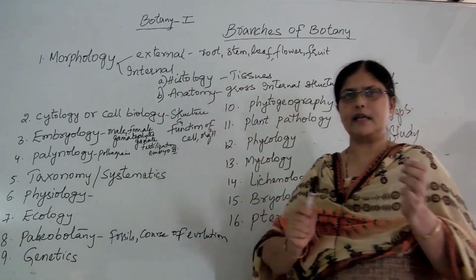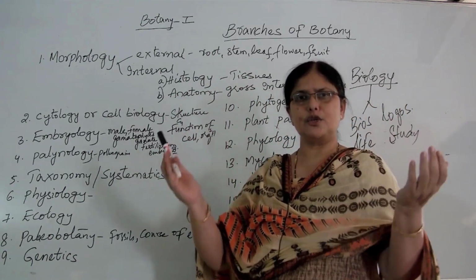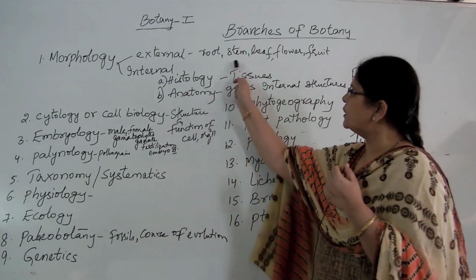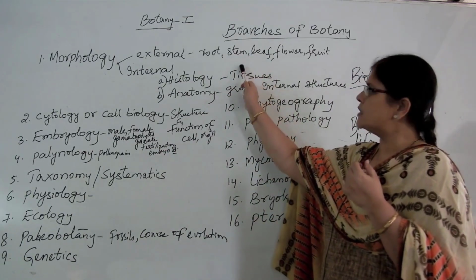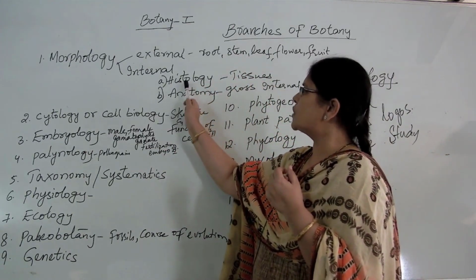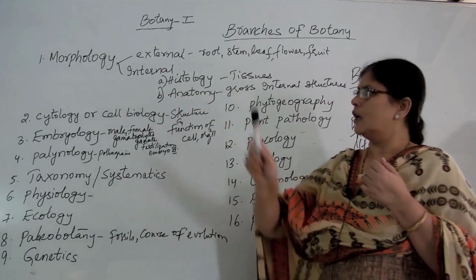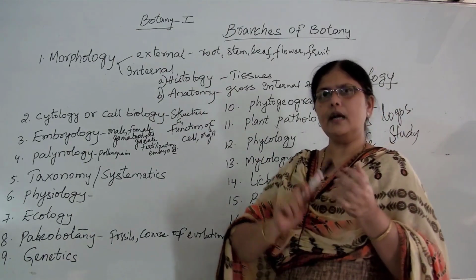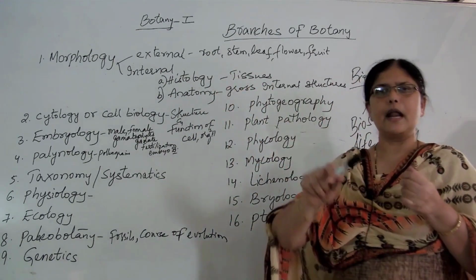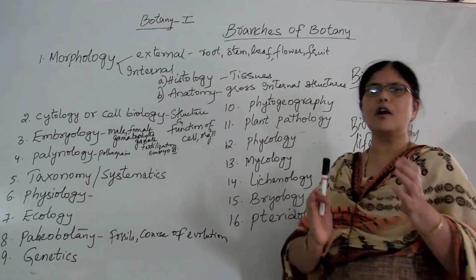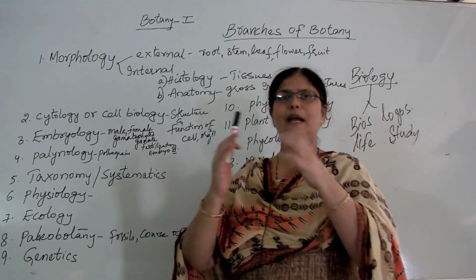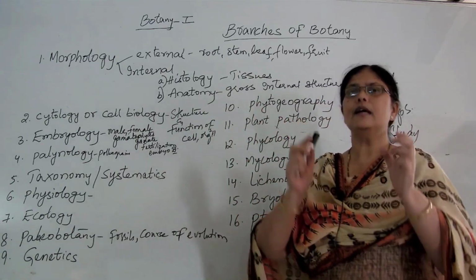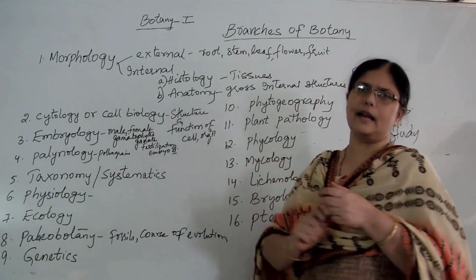All plants are multicellular, isn't it? So, they are made up of many tissues. The tissues are further made into organ systems and organs. So, the study of all the tissues present in the plant body comes under the heading called histology, which comes under internal morphology. Now, the second part of internal morphology is anatomy. Now, what do you study in anatomy? In histology, we learned about tissues. In anatomy, we are going to learn about the gross internal structure of the root, stem and leaf. How the cells are arranged in the internal structure of any plant body, that is studied under the heading called anatomy.